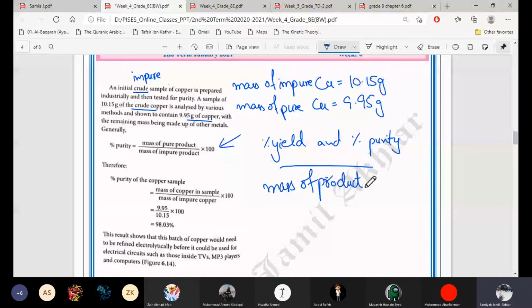Percentage yield is the actual mass divided by the predicted mass of the product, multiplied by 100. So both of them are products. Actual mass and predicted mass are both of products. And in percentage purity also, the mass of pure product and the mass of impure product are both products.